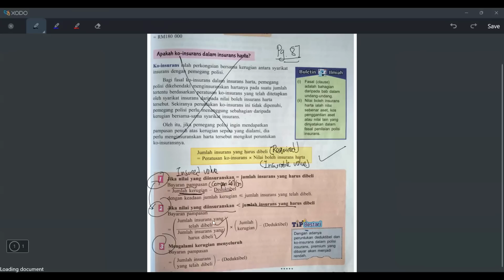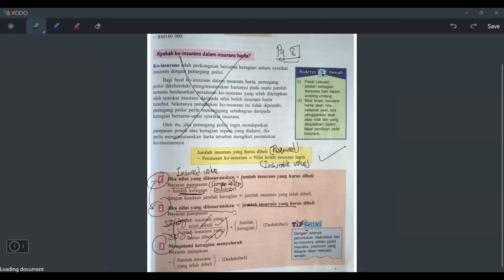It means the jumlah insurance yang telah dibeli sama dengan jumlah insurance yang telah dibeli. Isn't this can cut if they are the same value? Let's say it's 5,000. Let's say jumlah insurance telah dibeli is 5,000 and jumlah yang harus dibeli also 5,000. What will happen is they will cancel out each other. So we just left with this as my formula. That is why in case 1, the formula is just jumlah kerugian minus deductible, which is exactly same as this.